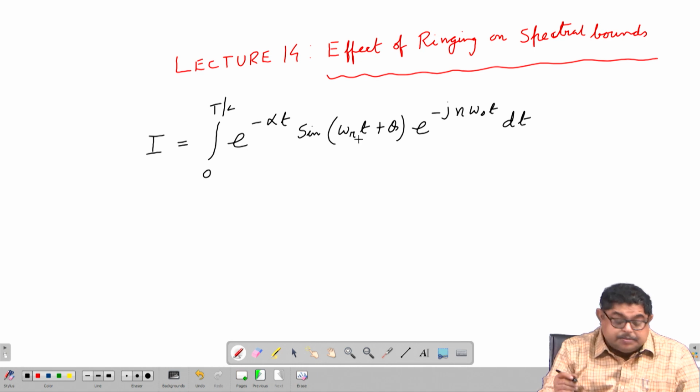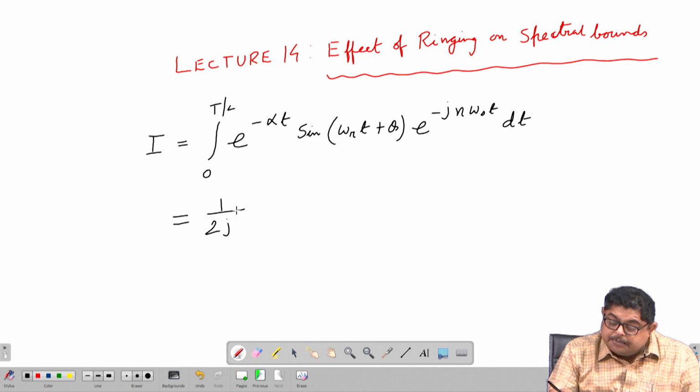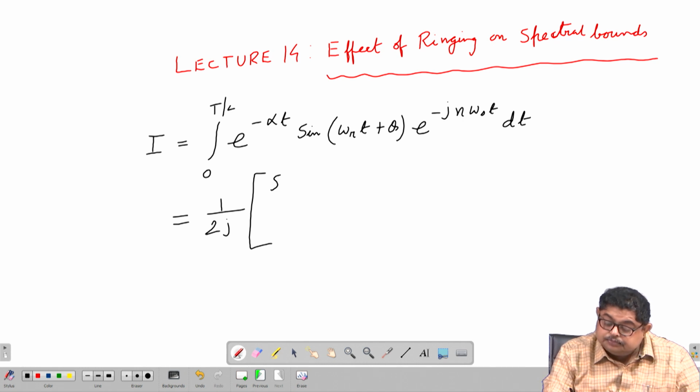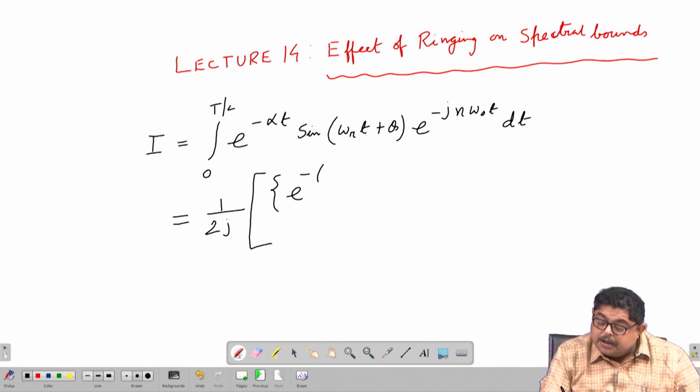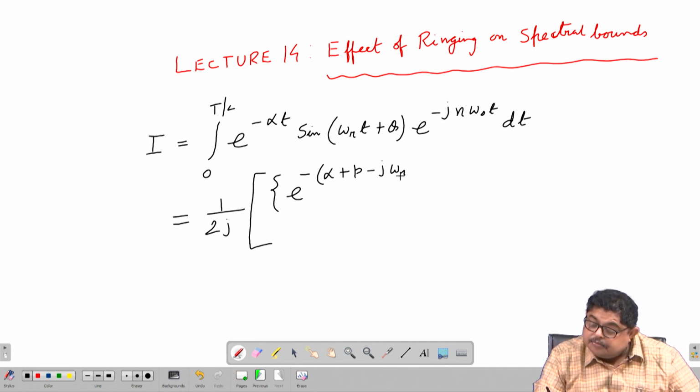So, you just break this sine and that will give you 1 by 2j, and e to the power minus alpha plus p minus j omega r into t by 2.